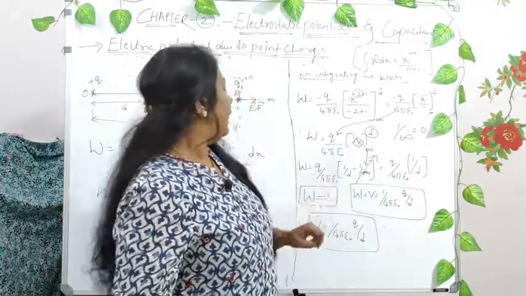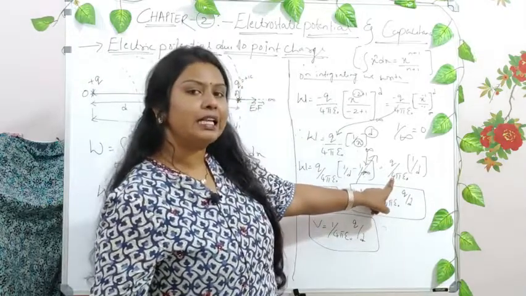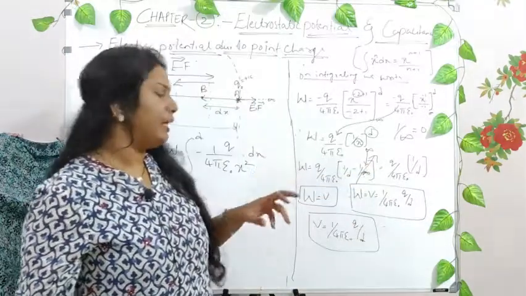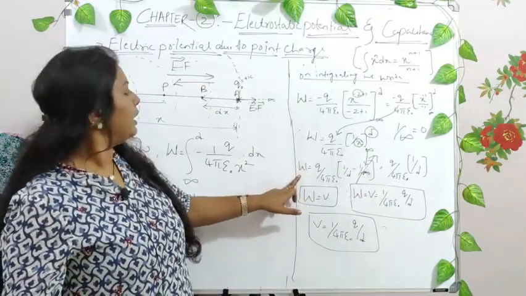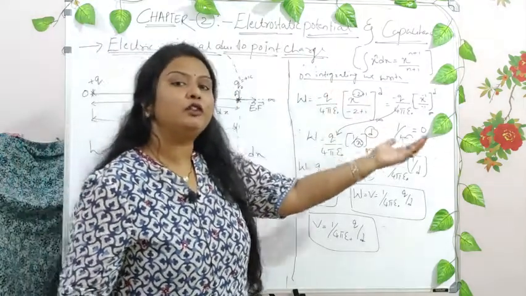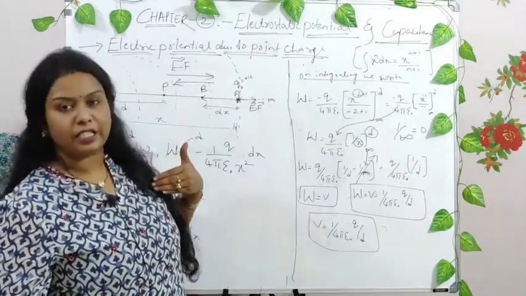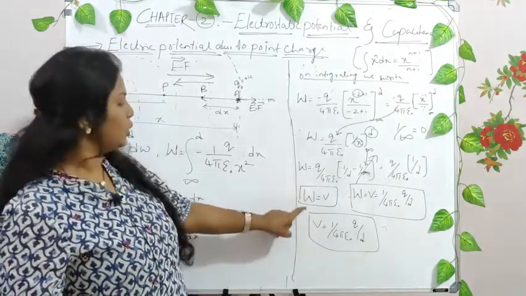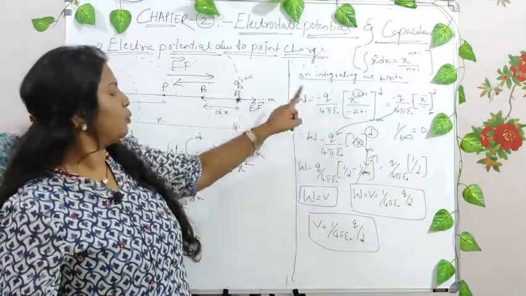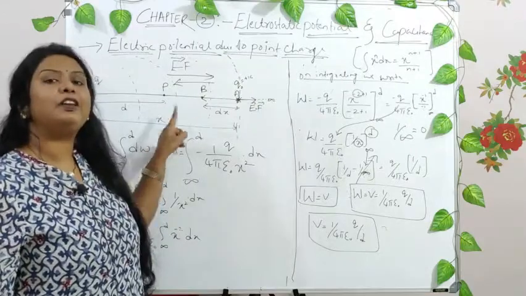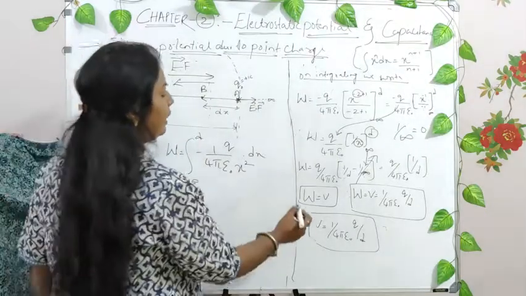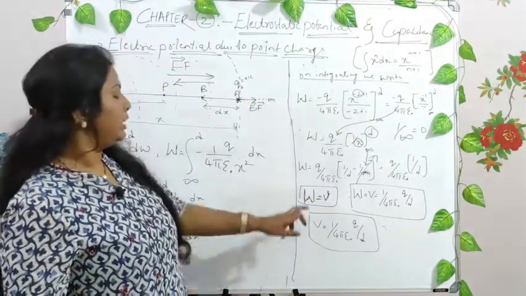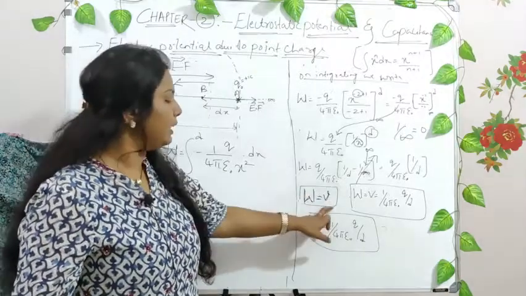Is this clear, right? At this particular point, what you can understand from the definition of electrostatic potential is that electrostatic potential can be defined as the amount of work done in bringing a unit positive charge from the point of infinity in the electric field against it. Then what does this mean? Here also we have considered the test charge moving from infinity to the point against the electric field. Hence you can write that the work done will be equal to the electrostatic potential, W will be equal to V. This is with the definition, right?